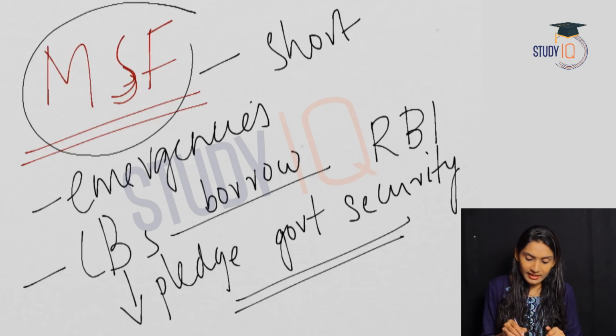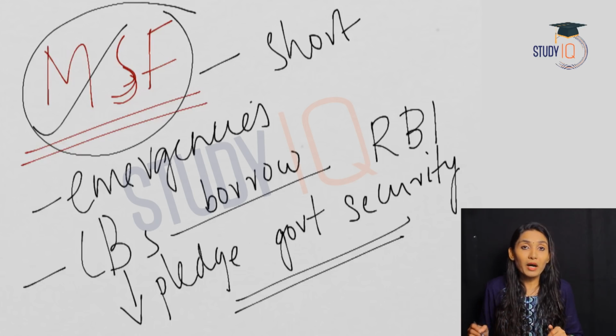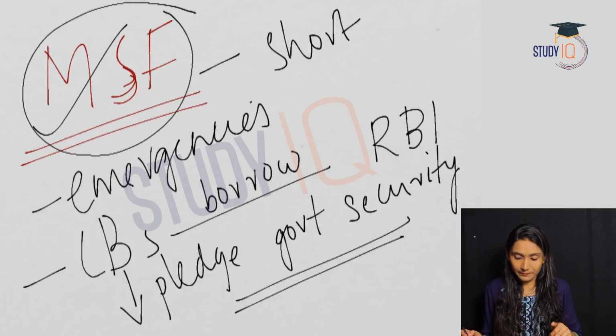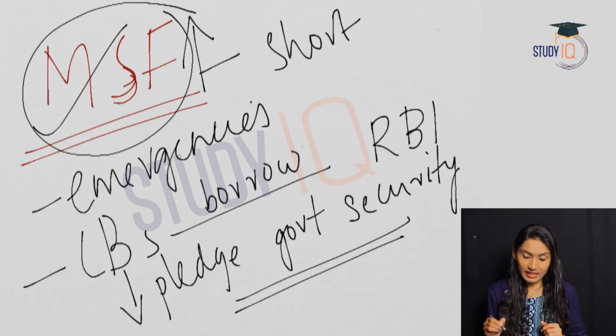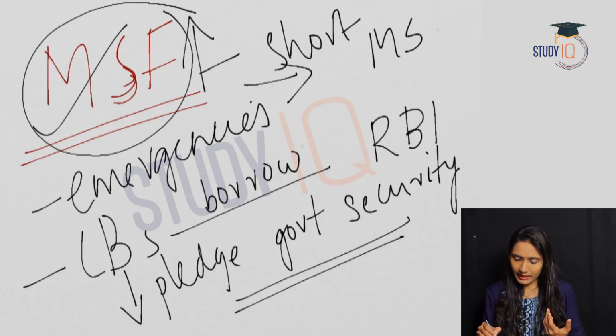securities, and the rate at which the RBI would provide such emergency liquidity to the commercial banks is known as marginal standing facility. And suppose the MSF is high, what will happen? The commercial banks will not borrow much from the RBI. So it will lead to a decrease in money supply.